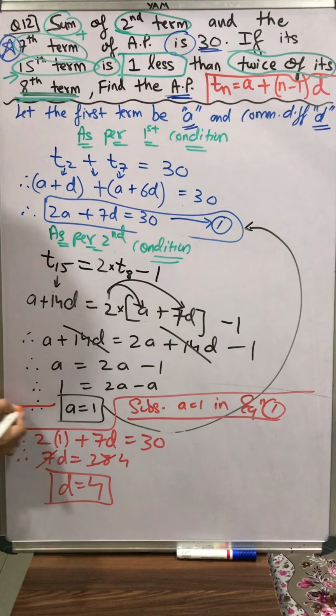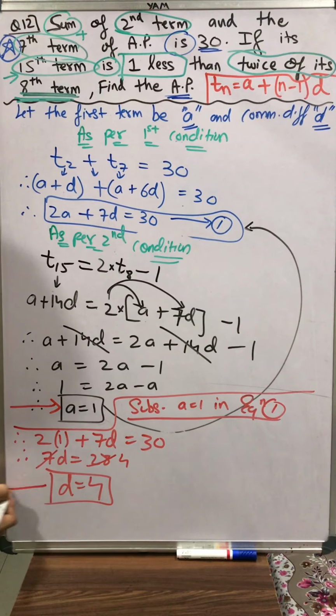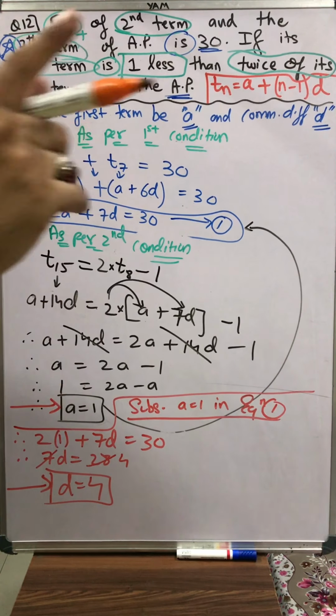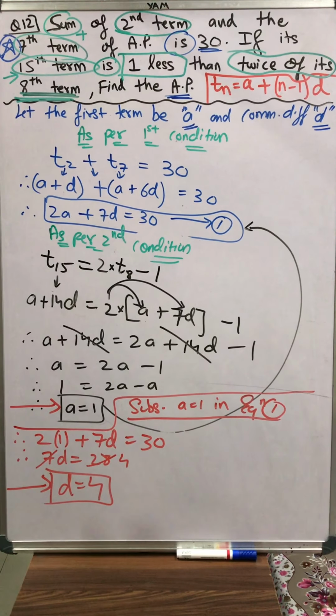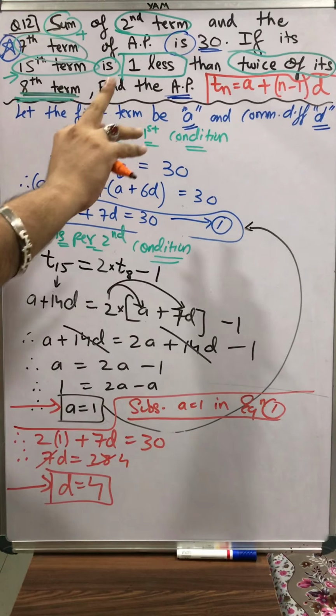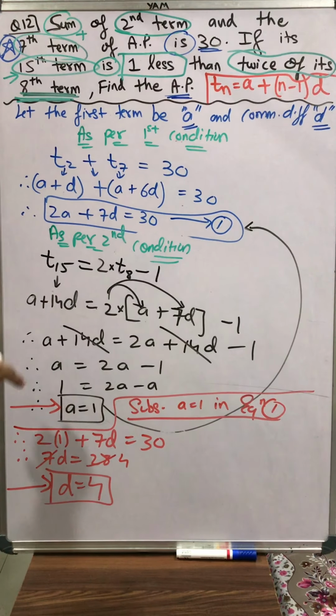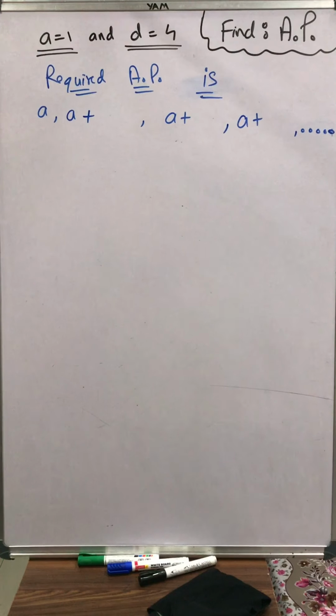We got to know the value of a, which is 1. We got to know the value of d, which is 4. We got our two unknowns a and d. Now, if you stop here, your 1 mark will be deducted. Find the AP. We have to find the AP. At least 3-4 terms we have to write. How to write it? I'll explain to you. Pause the video and do it by yourself, please. Do it fast. Don't copy.